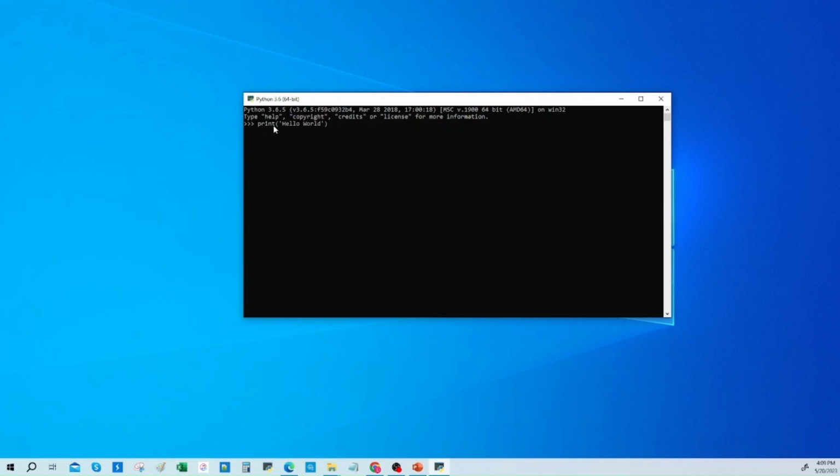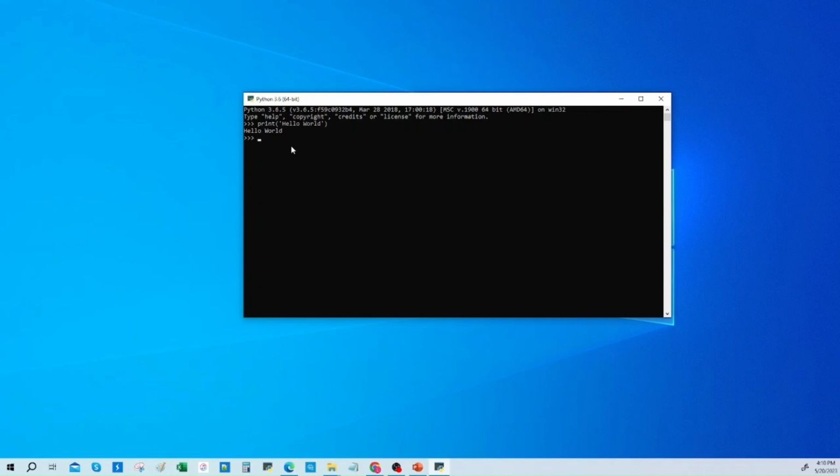This is print. It's asking the computer, please print this on the screen. And if it's a string, it says hello world, and we're just going to hit enter. And it does. It executes the command. It says print what's in the quotes, hello world, which is the string. And the string is hello world. And we'll get to add to that in the next lessons coming up. So that means Python was installed correctly.